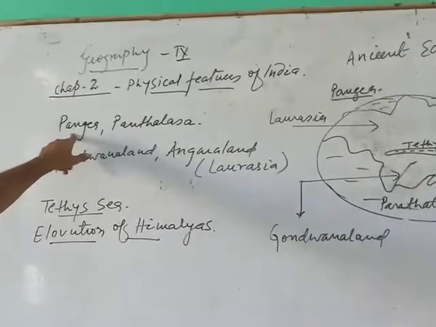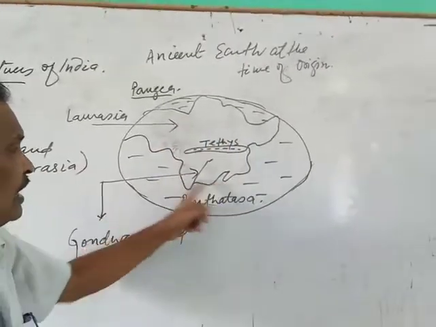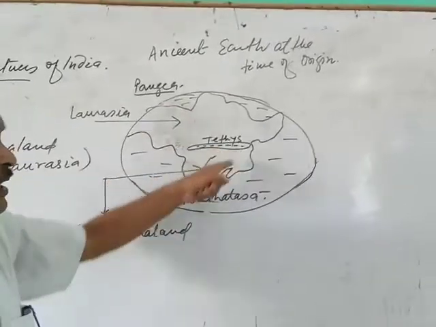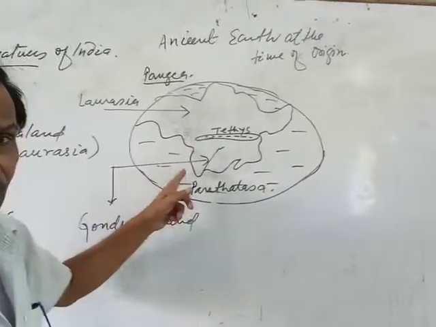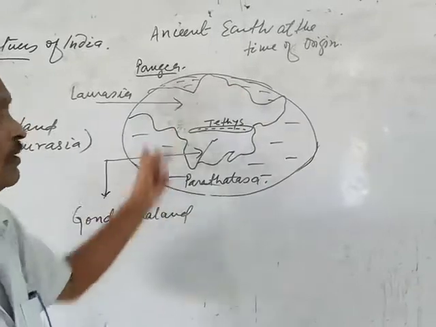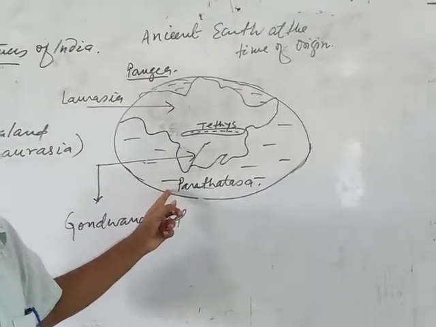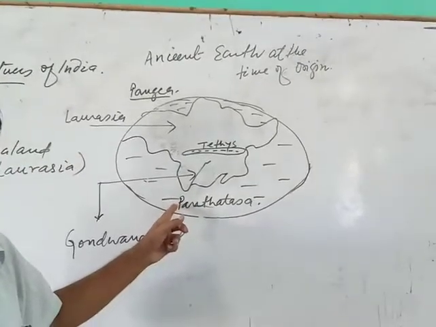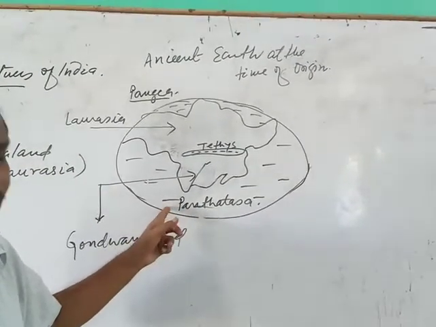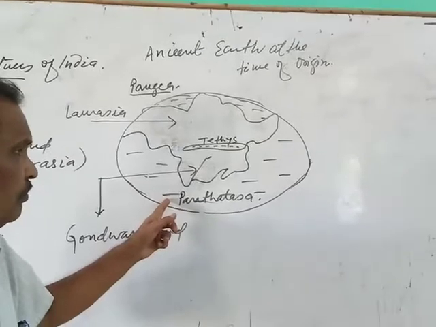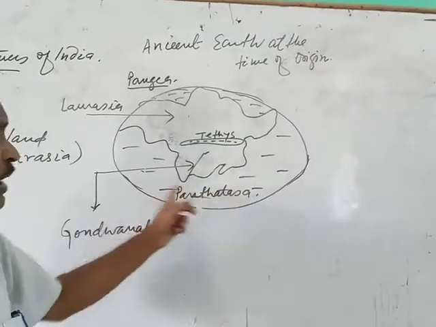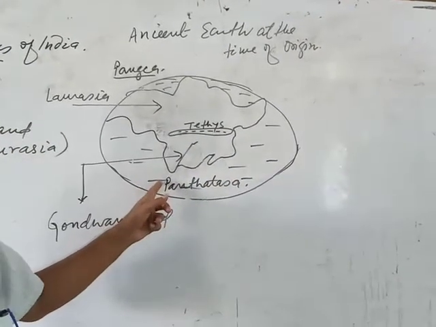Only Pangaea, that landmass, was there, and it included all continents, and it was surrounded by water from all sides. That water body included the Pacific Ocean, Indian Ocean, Atlantic Ocean, and Arctic Ocean. Together this was given the name Panthalassa.